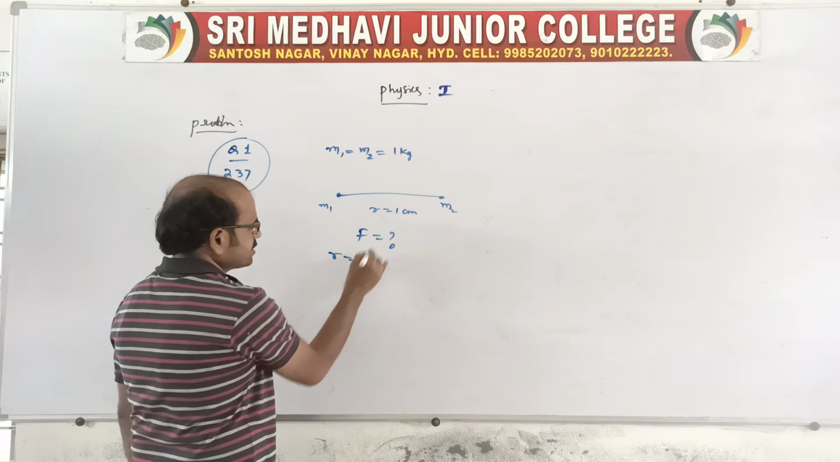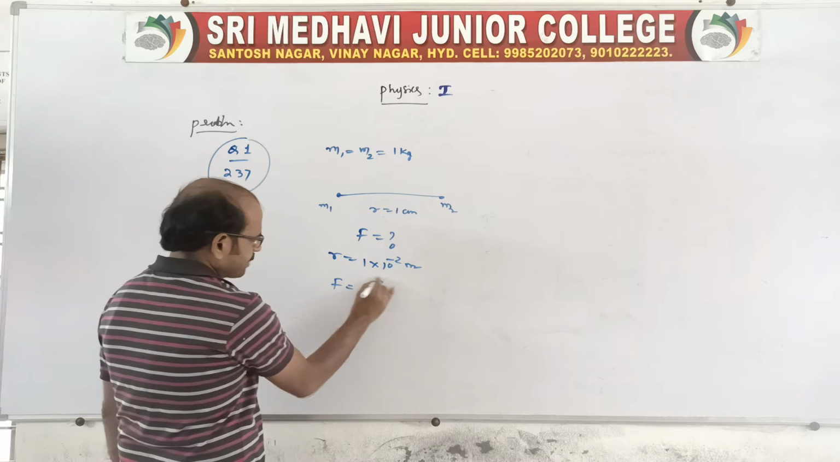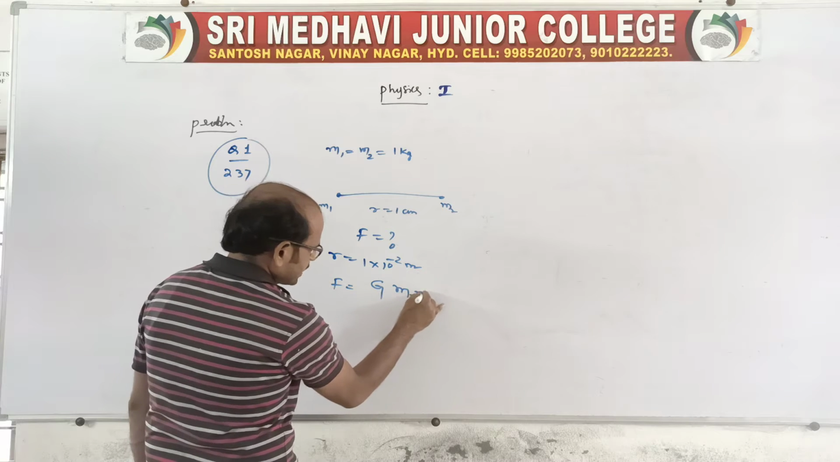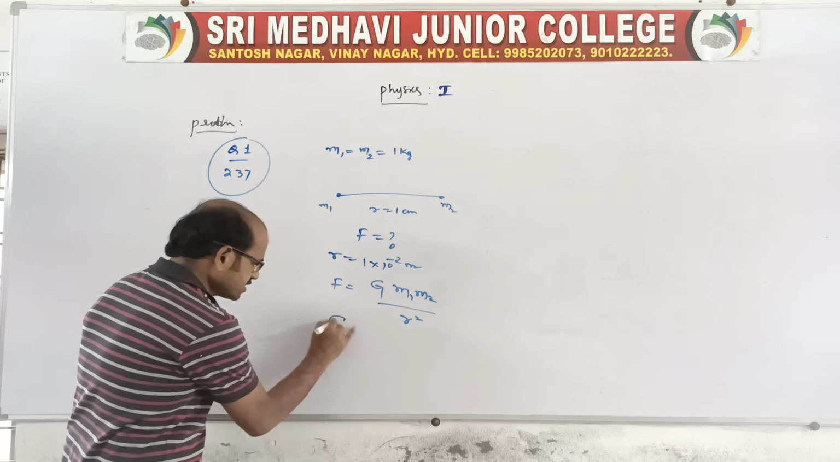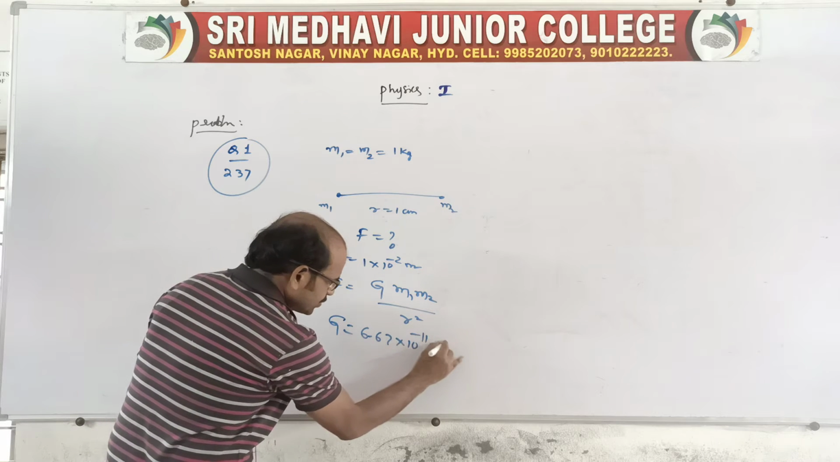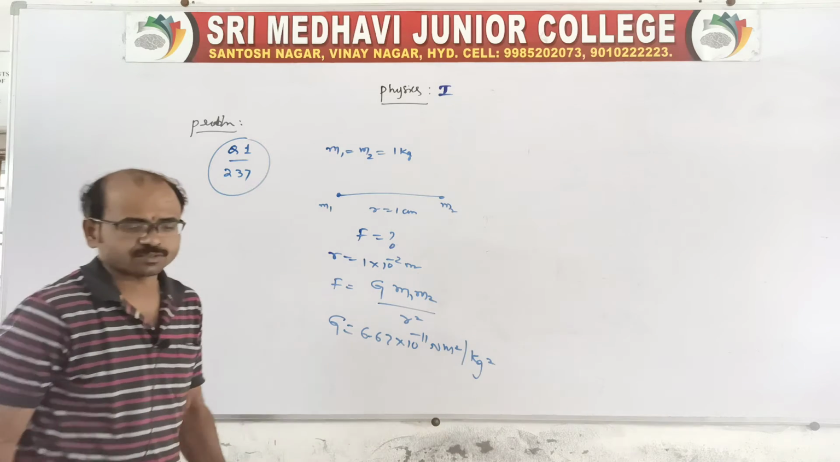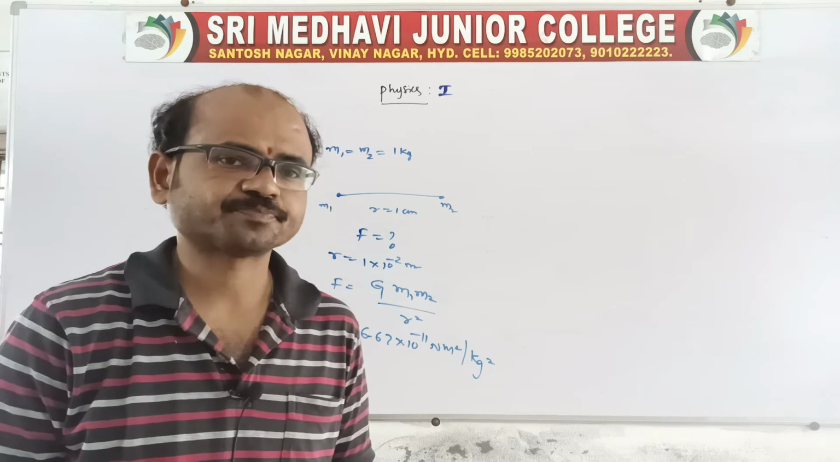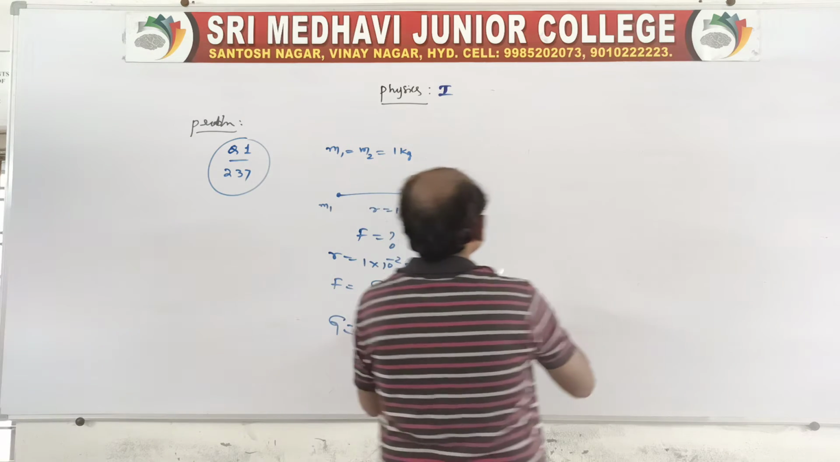The distance is given in centimeters, so take 1 into 10 power minus 2 meters. F we know is capital G M1 M2 by R square. Capital G we also know: 6.67 into 10 power minus 11 Newton meter square per kg square. The G value is a constant, which we should remember. Now substitute all the values and get F.